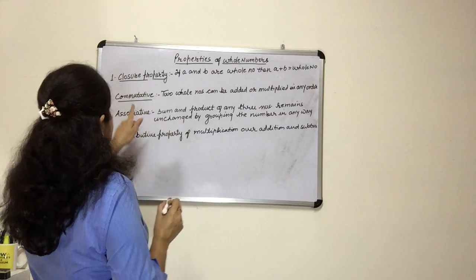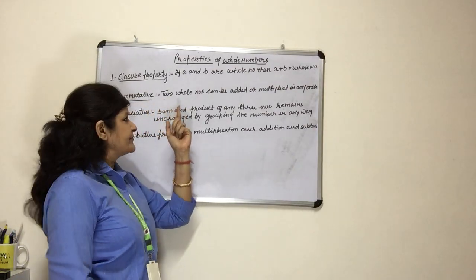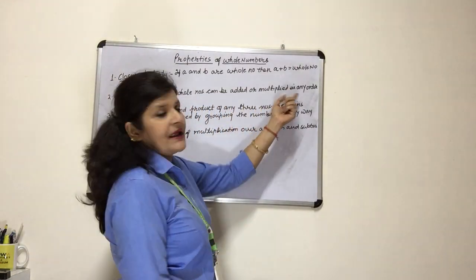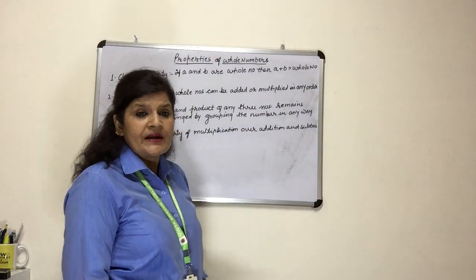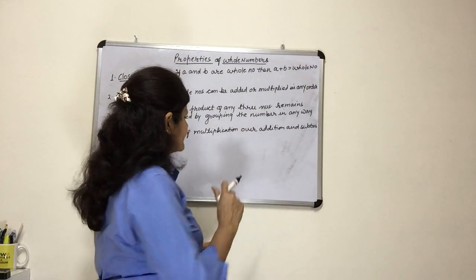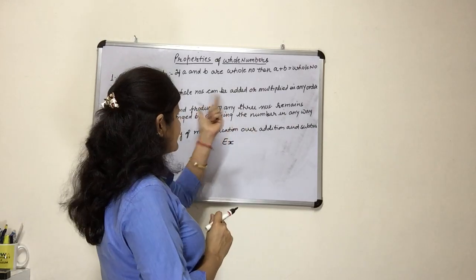Now second is commutative property. What is commutative property? Two whole numbers can be added or multiplied in any order. What does this mean? With the help of an example, we will understand this property.